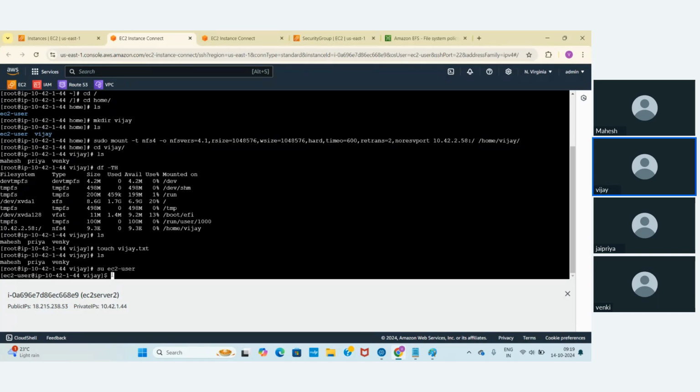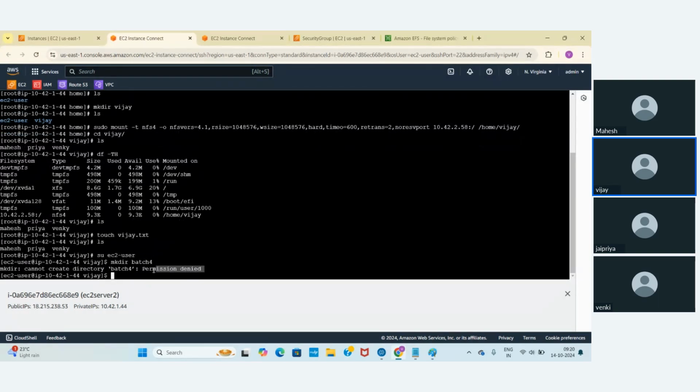Let me do one thing: make directory /4. See here, it shows permission denied. What this means is that in real time, for the very first time, only root is enabled to access and use this file system.